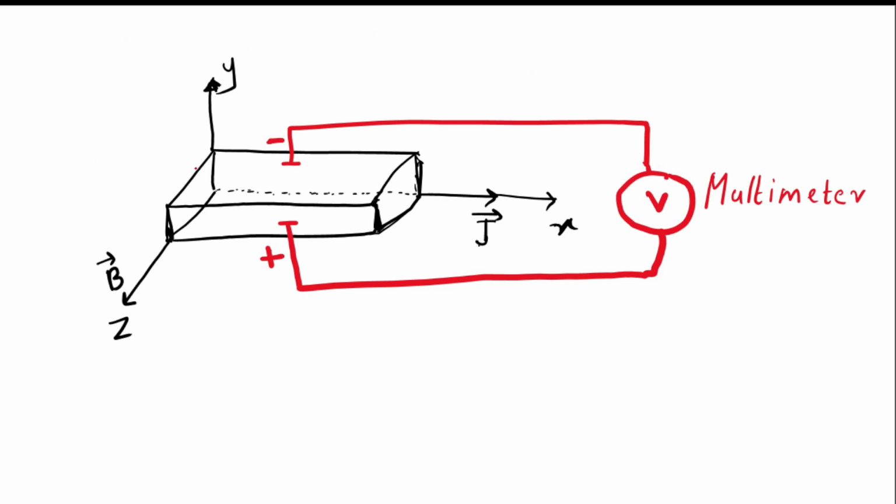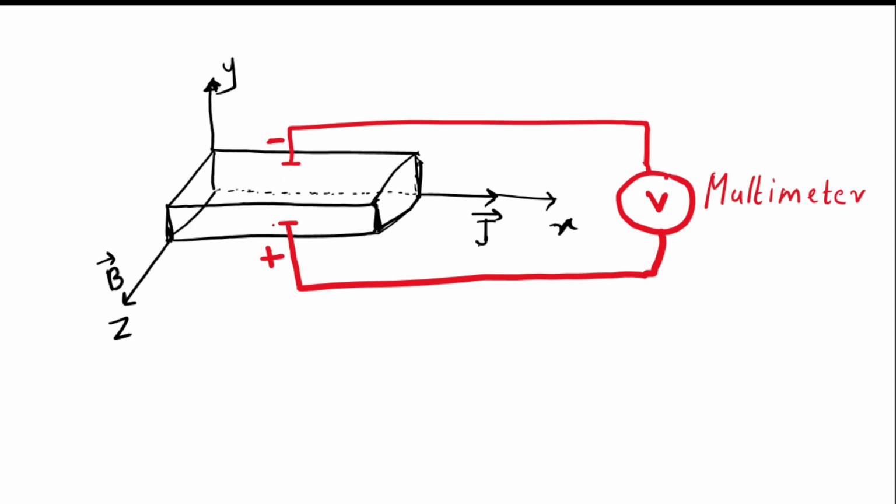To experimentally distinguish n-type and p-type semiconductors using the Hall effect, we should connect a multimeter. You would have seen a multimeter in the lab, right? There is a digital display and two wires, red and black, red from the positive terminal and black from the negative terminal. We have to connect these terminals to the semiconductor that we are observing. The positive terminal should be connected here and the negative terminal should be connected here.